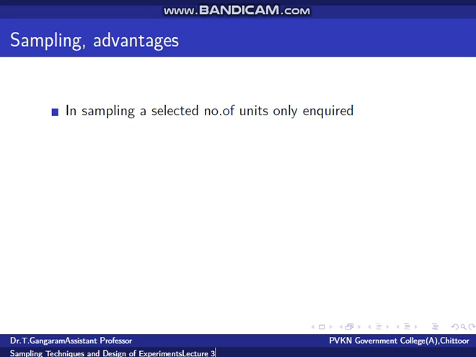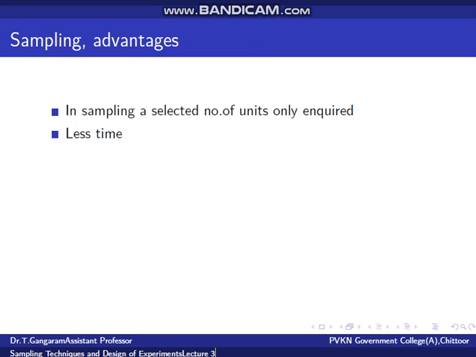On the other hand, sampling has a number of advantages over census. A properly designed and carefully executed sample survey gives fairly good results. Sometimes these results will be better than those of a census. The advantages of sampling over census are, first, it takes less time.